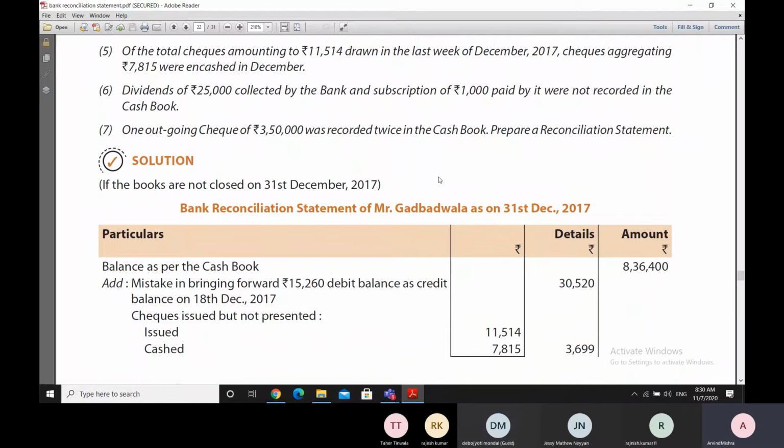We have already studied earlier that in case we have reached the year end of the concern or company, and if the bank reconciliation statement is sought to be made at the year end, then it is necessary that the errors in the cash book be completely removed before we move on to preparing the bank reconciliation statement.